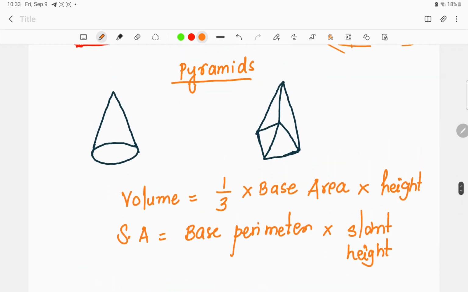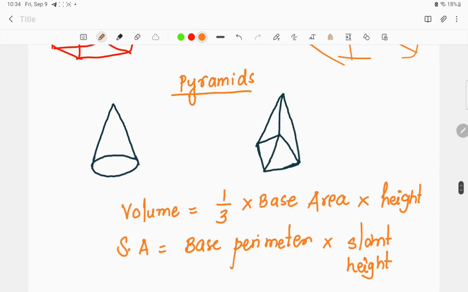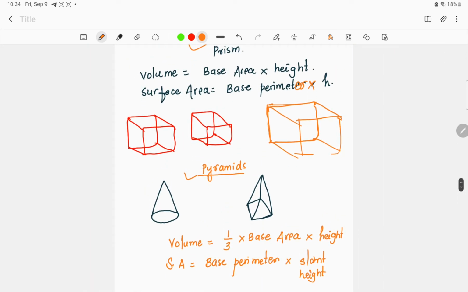Now whenever we find the volume of a particular pyramid, for any pyramid given, volume is equal to 1/3 into base area into height. What is the difference between the formula of the prism and the formula of the pyramid? In case of a prism, volume is simply base area into height. For a pyramid, volume is equal to 1/3. Basically we are taking 1/3 of the base area into height, or you can say the volume of the prism.